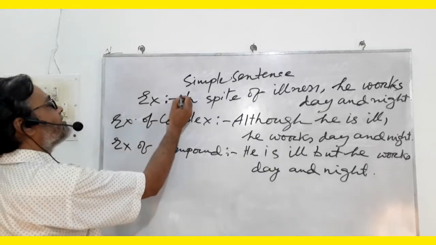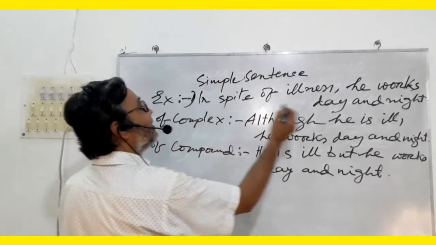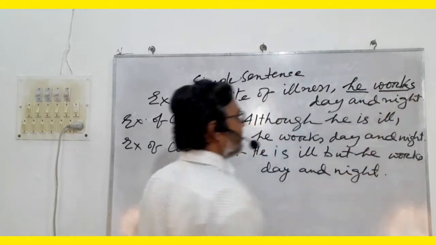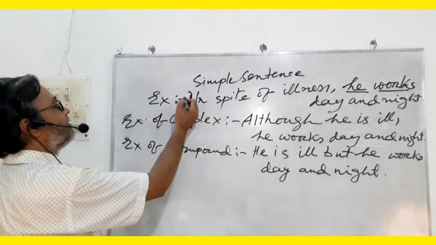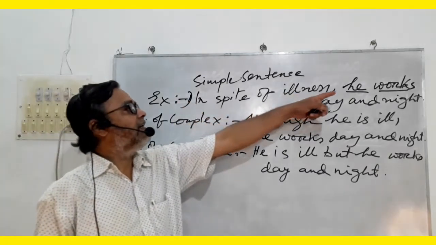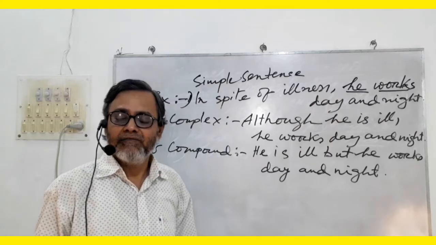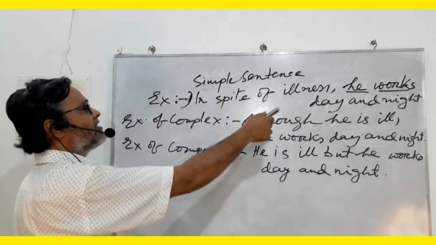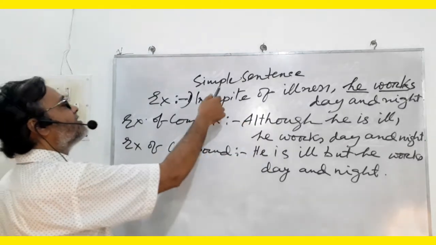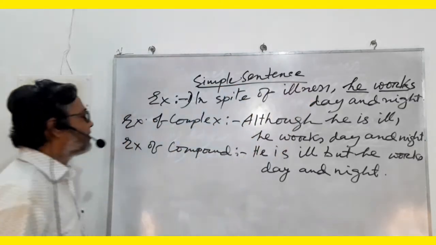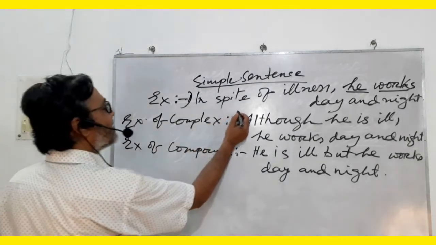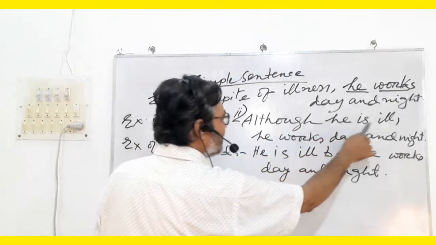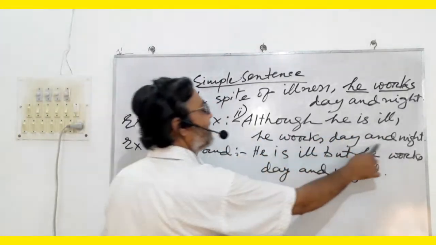In the first sentence, you see that there is only one subject and one finite verb. This sentence contains only one subject and only one finite verb. So, it contains only one clause. For this reason, it is a simple sentence. Now, let us come to the second sentence. Although he is ill, he works day and night.